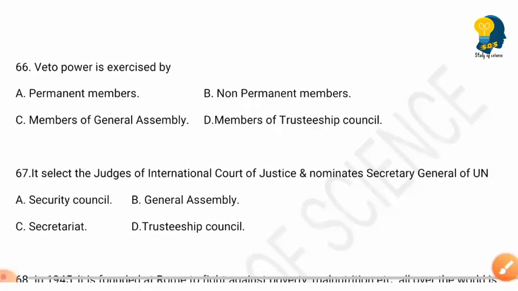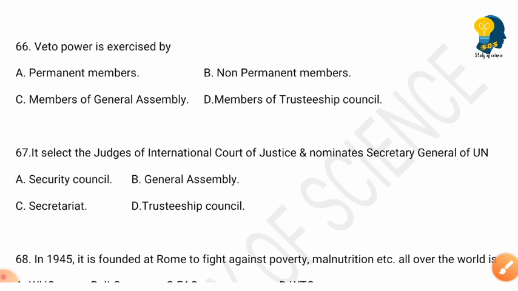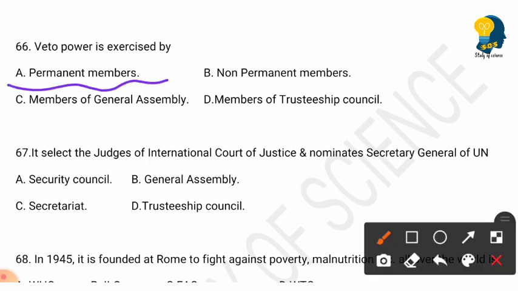The next question is veto power is exercised by. Options are parliament members, permanent members, membership of General Assembly, members of Trusteeship Council. So here the veto power is exercised by option A, permanent members.